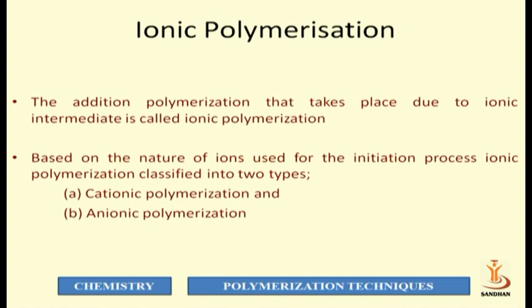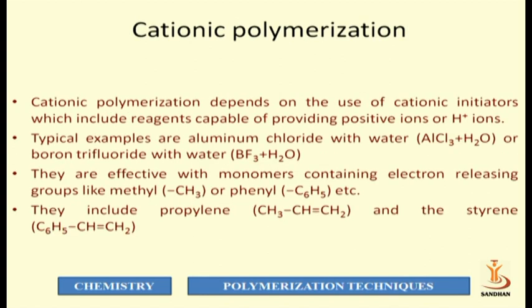Polymerization. Based on the nature of the ion used for the initiation process, ionic polymerization is classified into two types: cationic polymerization and anionic polymerization. Here we first discuss cationic polymerization.